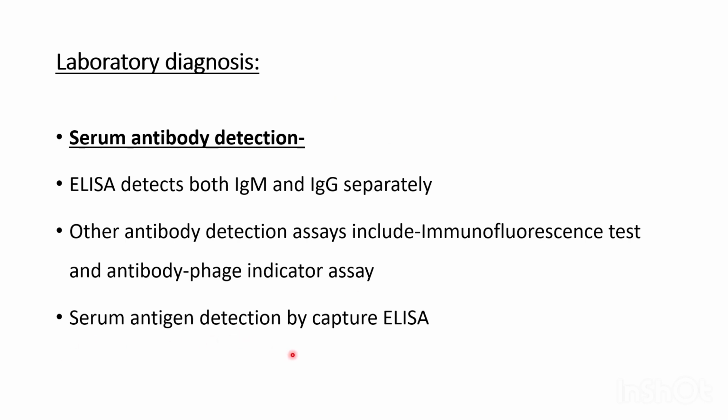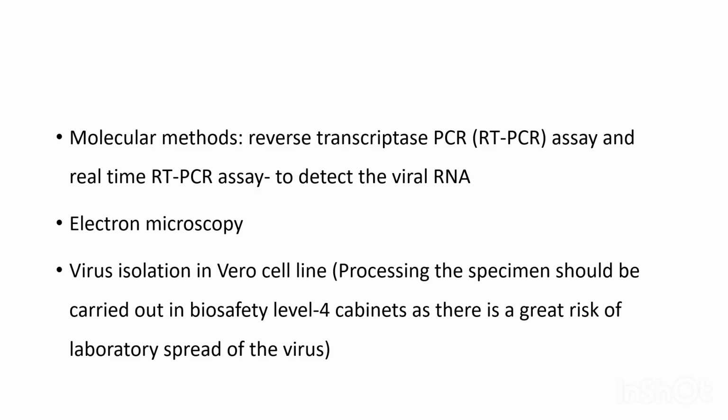Then antigen can also be detected by capture ELISA. Then there is the molecular method to detect the viral nucleic acid, that is RNA, by RT-PCR. Also, directly from the sample, the morphology of this virus can be observed by electron microscopy. Then we can cultivate the virus using Vero cell line.